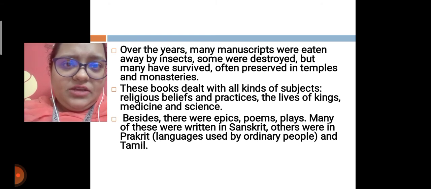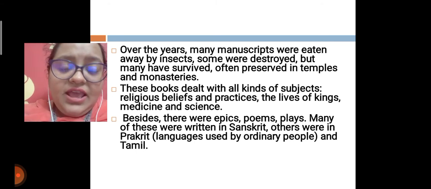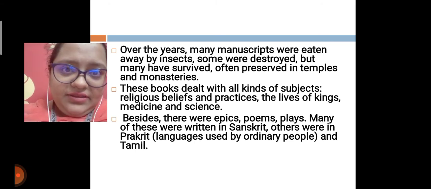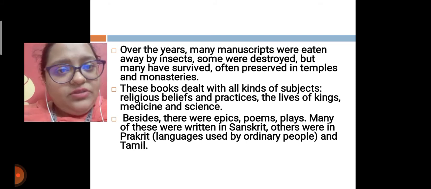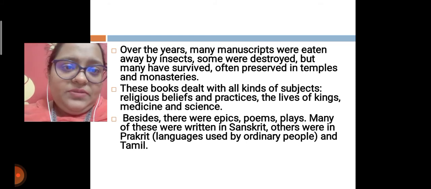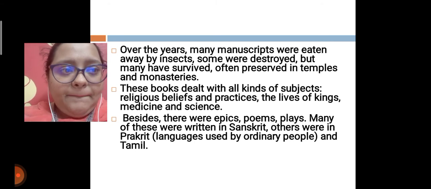These books dealt with all kinds of subjects: religious beliefs and practices, the lives of kings, and medicine. Scientific subjects were also written about in manuscripts. Besides these, there are epics, poems and plays.